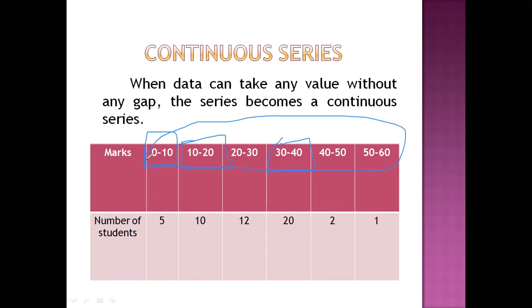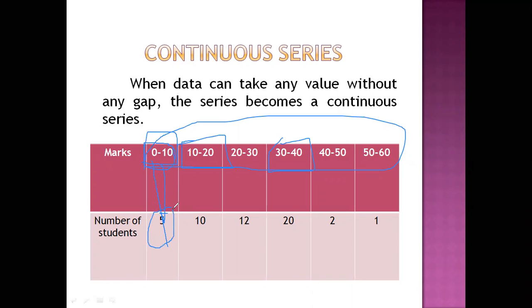So class implies each stated interval into which the continuous variable gets classified. It is a class. 0 to 10 is a class. Each stated interval, into which the continuous variables get classified. So from 0 to 10, you can classify the students' marks who got less than 10 and who got more than or equal to 0. A student can be classified into this category.